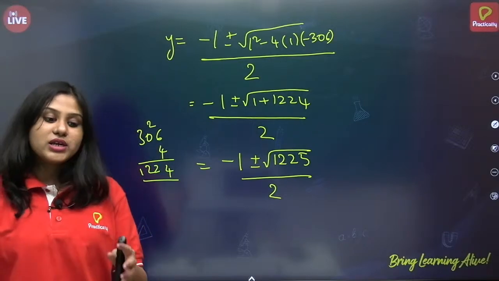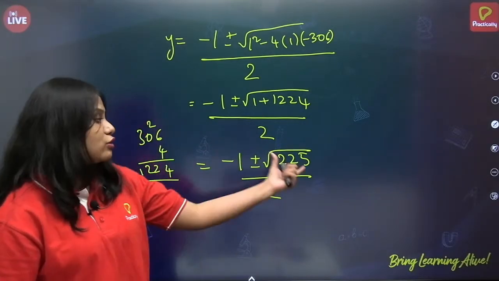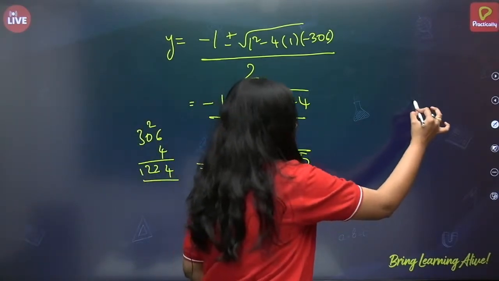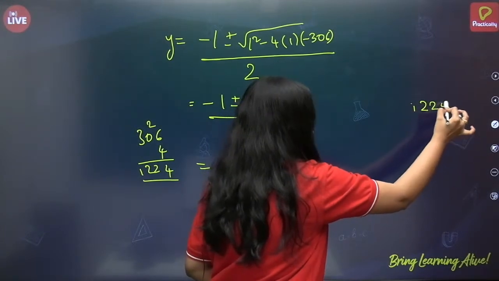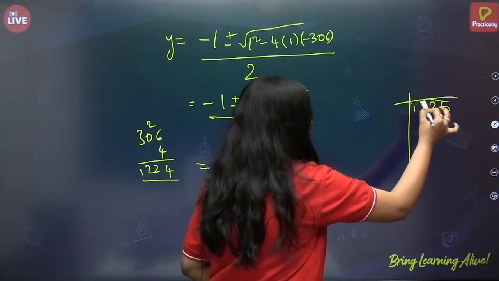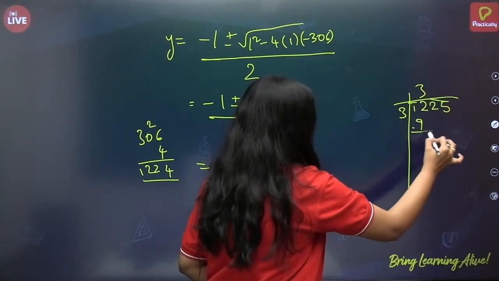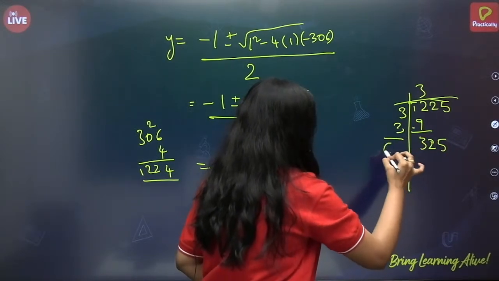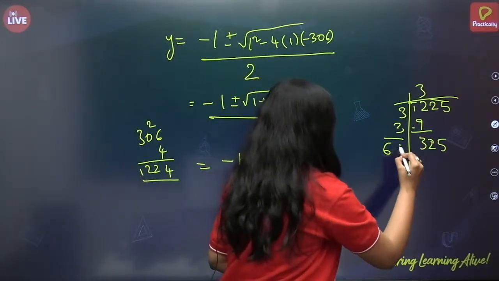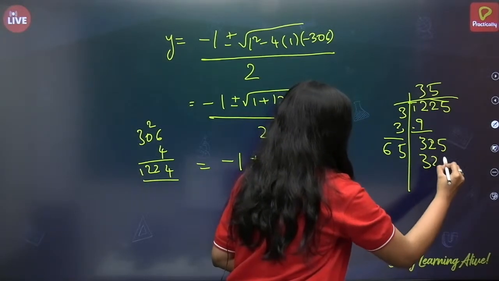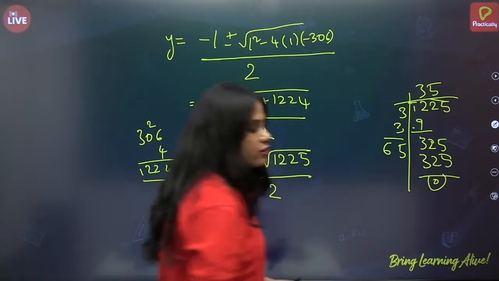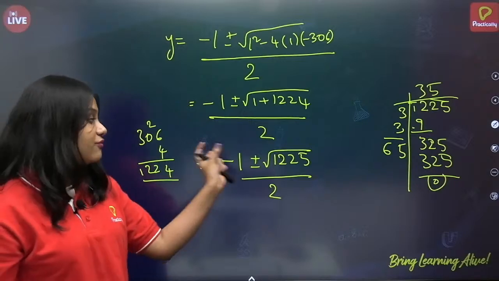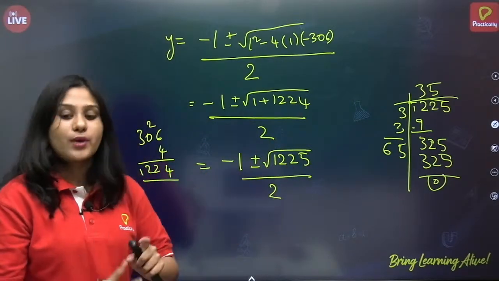Now we have already finished the chapter of squares and square roots, and you know how to find the square root of a given number. I'll tell that also. Let's see, 1225. 3 3s are 9, 3 25, so it is 35, that is 7 into 5. I hope you all know how to find square roots, because if you get big numbers, it will be difficult and you can't remember so many. So once learn the square root method.